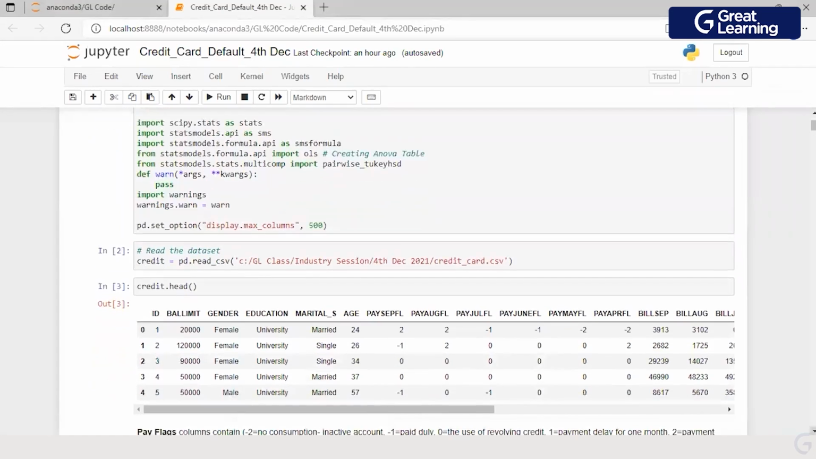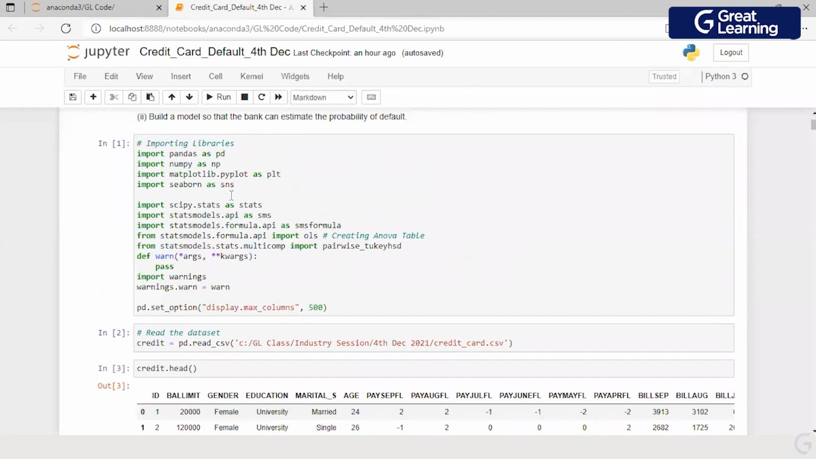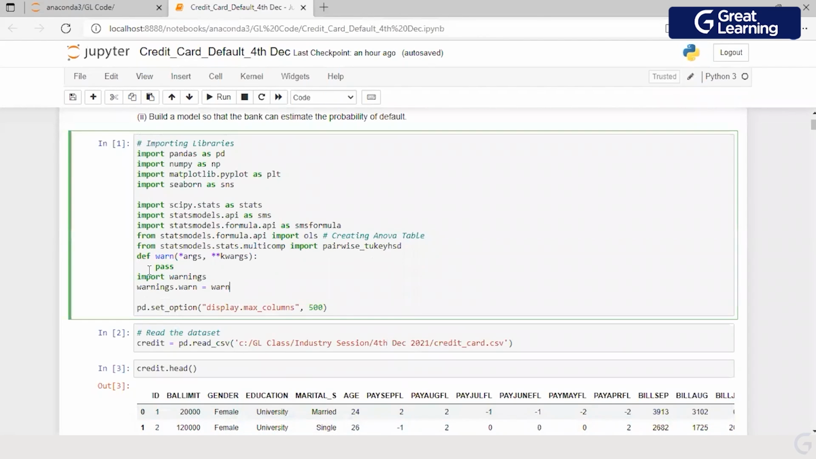So what you're looking at right now is my Python notebook. The standard libraries, I don't think I'll have to spend time on that. I'm sure all of you are completely aware of these libraries. Any specific function from a library which you are not aware of is what I'll explain to you. I have included this part of the code so that if there are deprecated versions of the library, I do not want to see those warning messages.